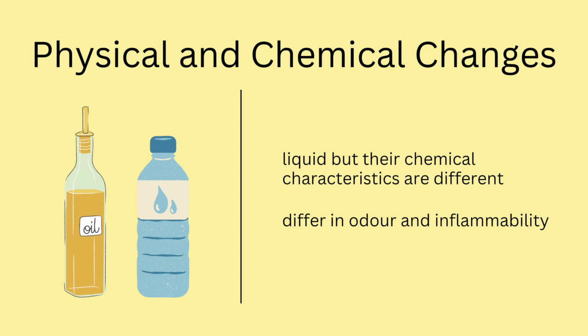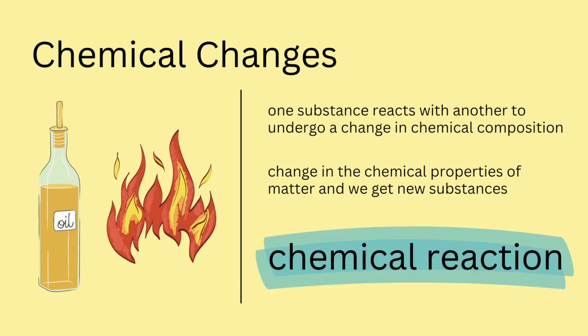They have different odor and inflammability. Different oils have different odors, but water is odorless, and also water can put down fire, but oil catches fire very well. So although these two are liquids, the chemical properties are entirely different from one another. These are the changes that you can see from physical changes to chemical changes, physical properties to chemical properties.